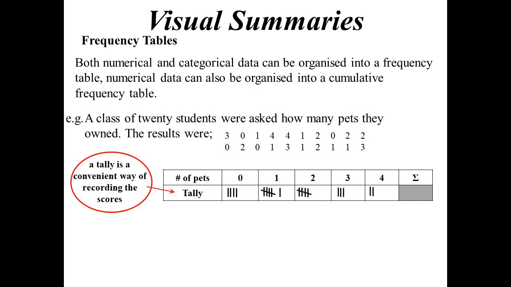From there we can work out the frequency. We simply add up all the tally marks. So for ours we see we've got 4, 6, 5, 3 and 2. Then we have a total column at the end there. That's a nice way of making sure we have recorded all of the data, and yes, these do add up to 20.